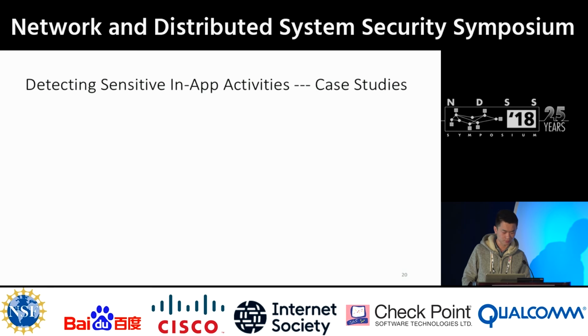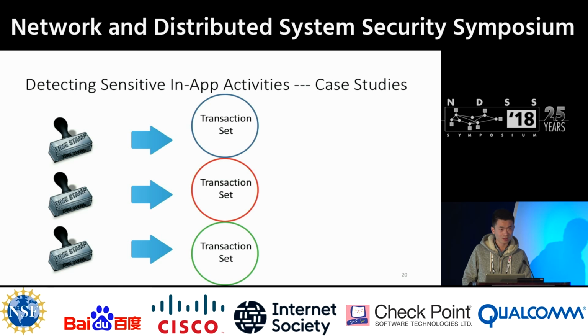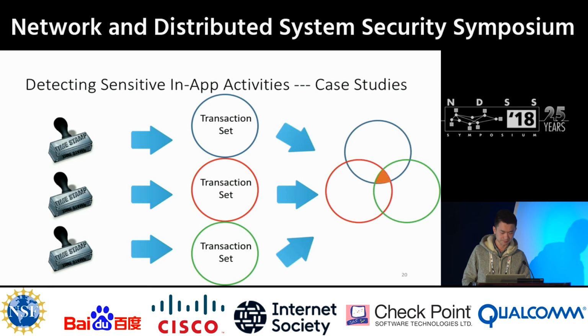We can see that the distance between the payment event and others are quite large, so our method can easily identify the payment event. We also perform an empirical experiment by doing Bitcoin transactions by ourselves. The basic idea is that we collect a list of timestamps of transactions. Then for each timestamp, we can query the public Bitcoin transaction database to find a transaction set containing all transactions that happened around that time. After that, we can find the overlapping Bitcoin addresses, which are the ones that belong to this user.